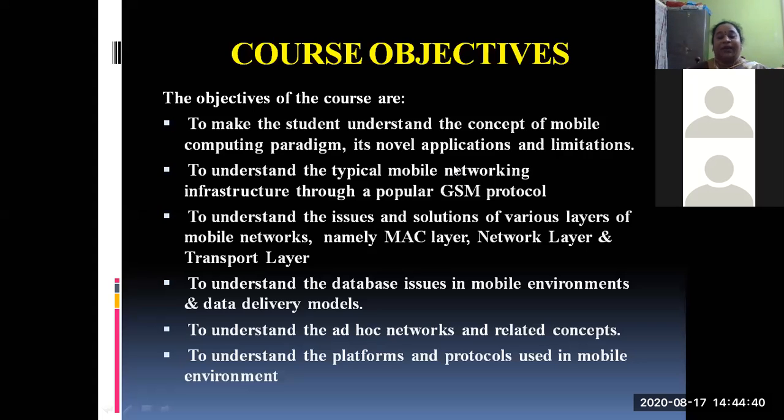Right? Okay. So now, after learning all these things, whether it may be the architecture, applications, GSM protocol, or layers, and how they will be useful, database issues, and the networks and the platforms, whatever we have learned, what you will be able to do after learning all these things comes with the course outcomes.